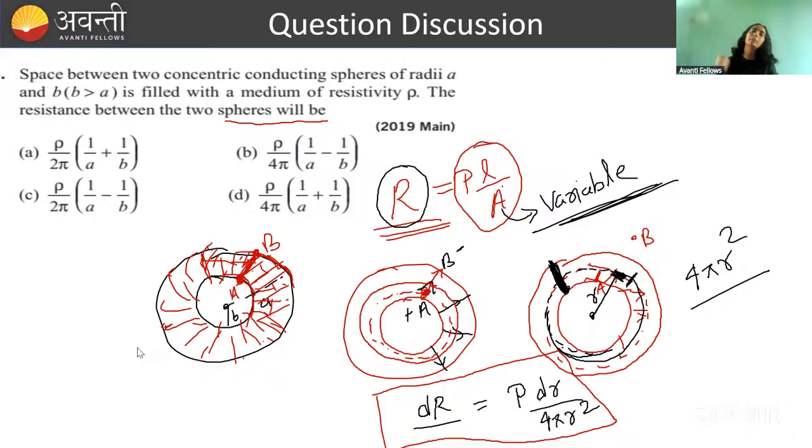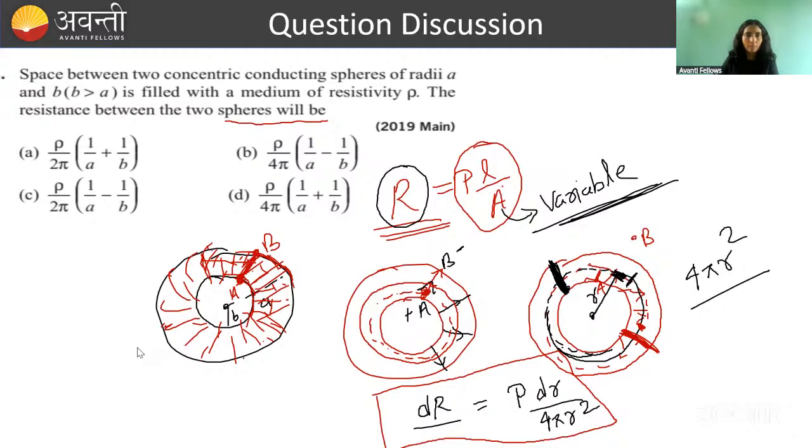How many of you agree with this? Because in electrostatics also we have done lots of calculation with integration, right? And every time we calculated small electric field, if you remember. So here also we will calculate for small resistance, for a very small length, because the area of cross section is not constant if you consider the whole length. But if you consider a very small length, we can assume that area is what? Constant.